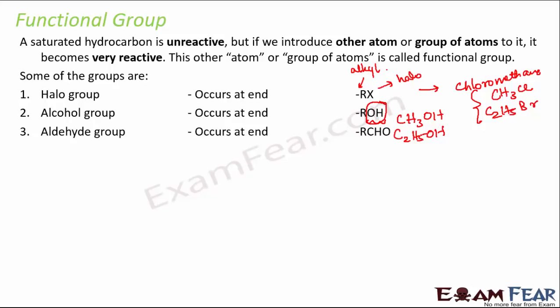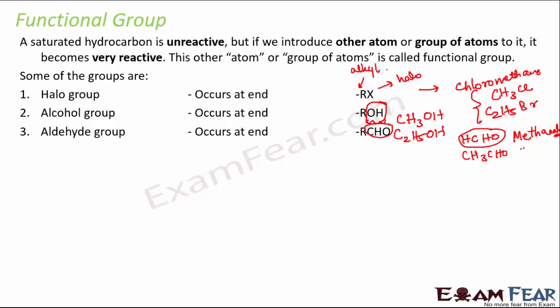Then the third group could be the aldehyde group. In the aldehyde group, we have CHO at the end. R is the alkyl group in all the cases, correct? Some examples are HCHO, that is methanal, or the common name is formaldehyde. Now please remember, how do we name these? For alcohol, we add OL, that is all. So we call this methanol. And for aldehyde, we add AL. So it is methanal. Methanal is HCHO. Methanol is CH3OH. Correct?